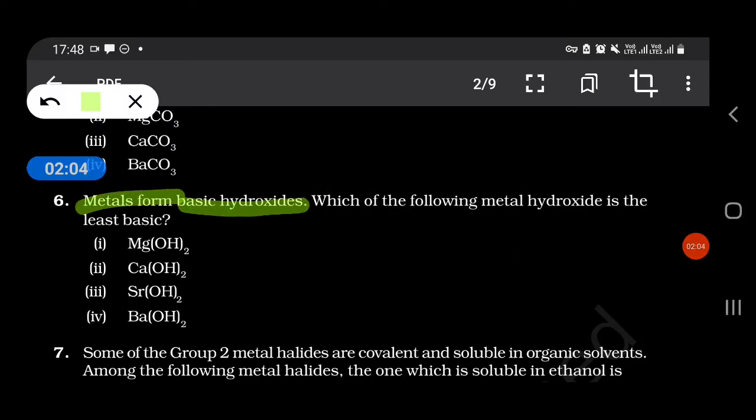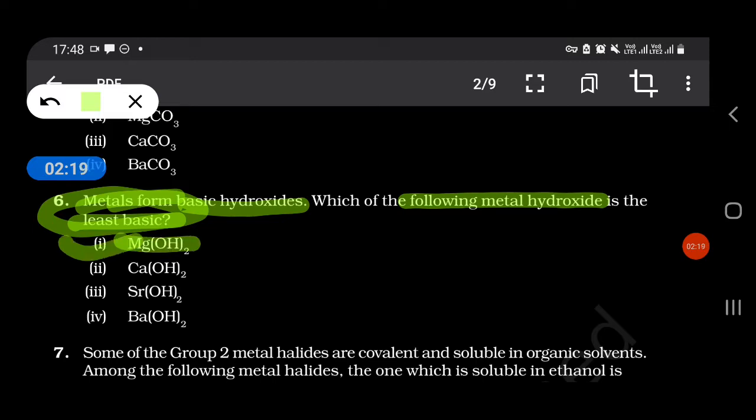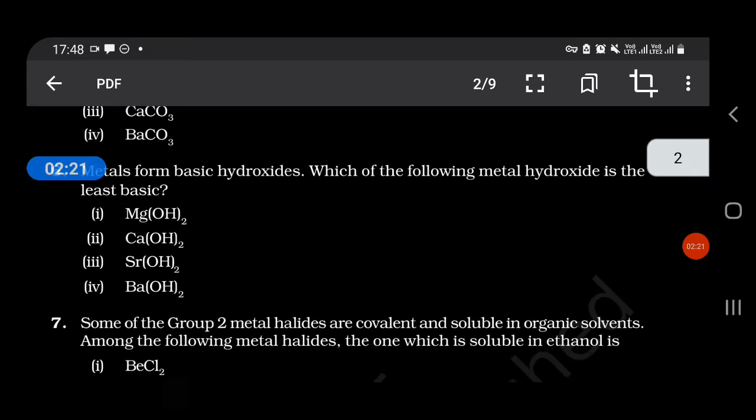Metals form basic hydroxides. Which of the following metal hydroxides is the least basic? Which one? Mg(OH)2 or Ca(OH)2 or Sr(OH)2 or Ba(OH)2? So our answer goes to Mg(OH)2, it is the least basic one.